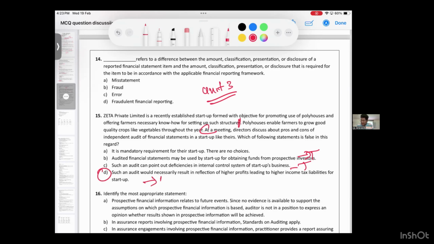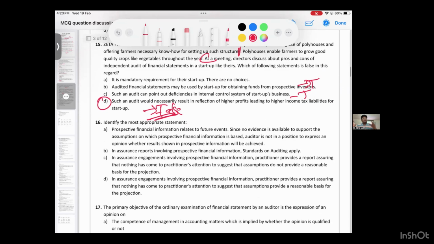This is the dash statement. Whether you got my point? Did you get the answer? If you do an audit, they are saying it will increase the profit so that you might have to pay a lot of income tax. Is this an advantage of audit? No. Is it a true statement? No, this is the false statement.